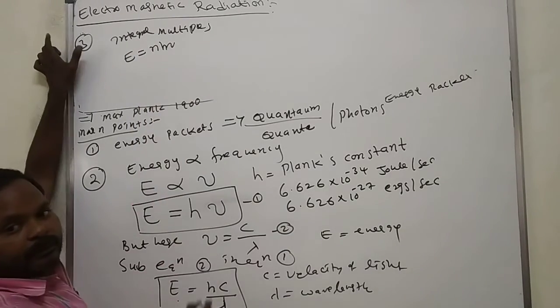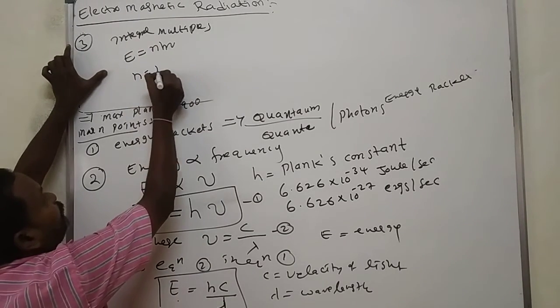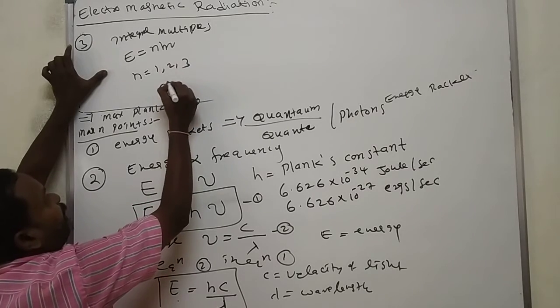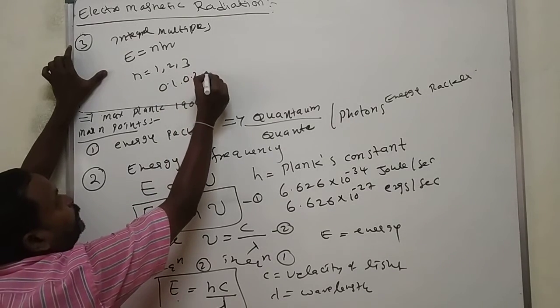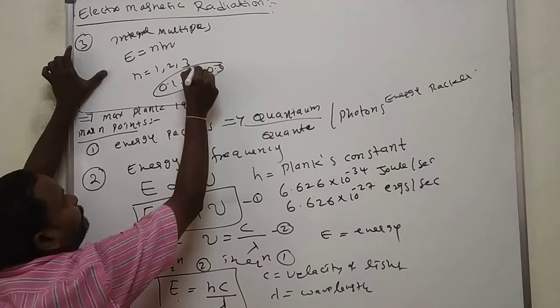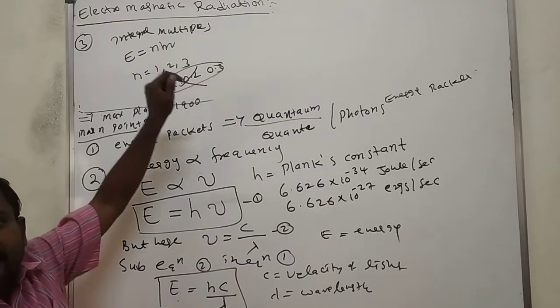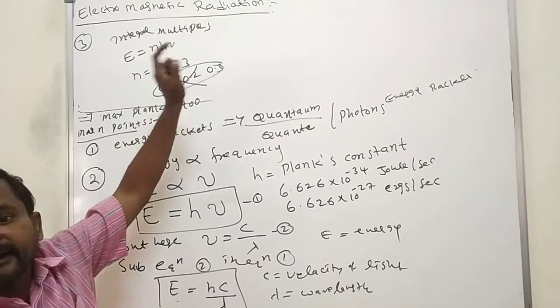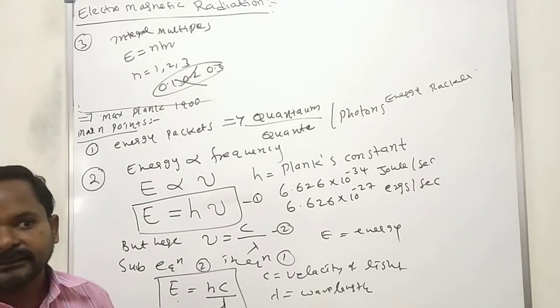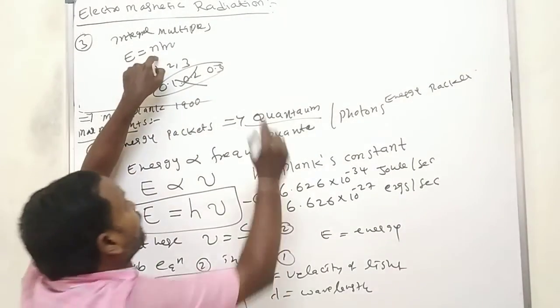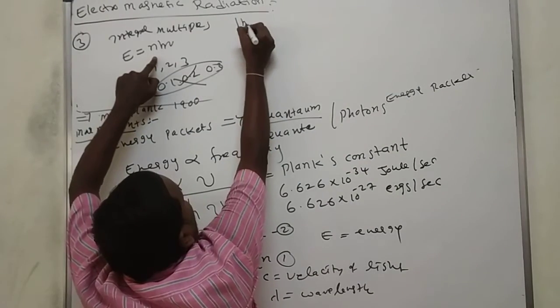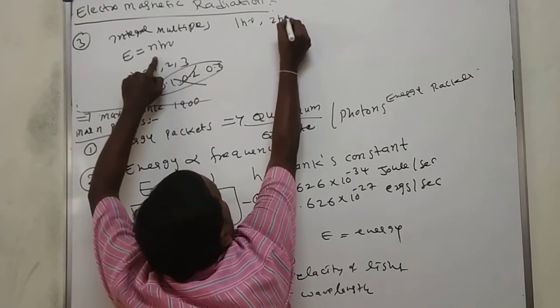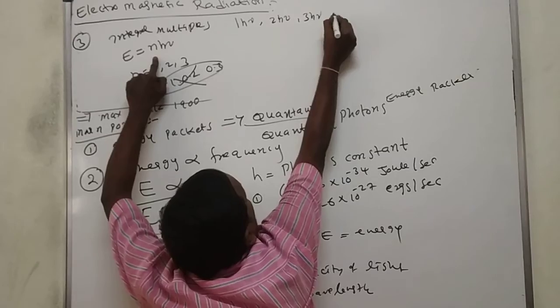E = n h nu, where n is equal to 1, 2, 3, and not 0.1, 0.2, 0.3. Energy is released as perfect packets. That means 1 packet, 2 packets, 3 packets of light. Here n equal to 1 means 1 h nu, 2 h nu, 3 h nu, etc.